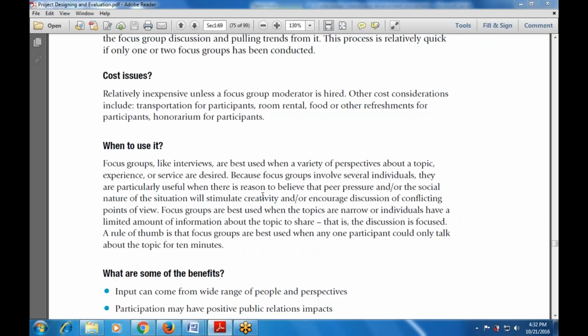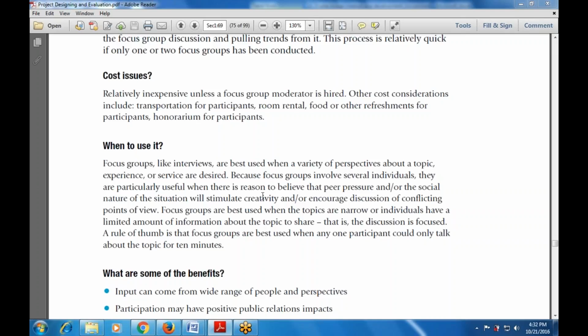Focus groups are also best used when the topics are narrow for the individual and each person has a limited amount of information to share. The rule of thumb is that focus groups are best used when any one participant can take on the topic for about 5, 10 or 15 minutes.